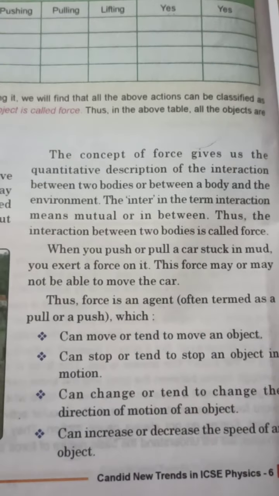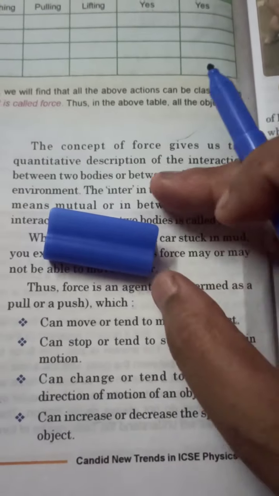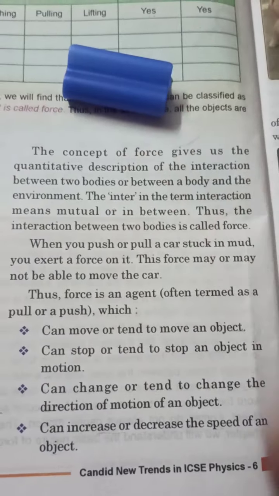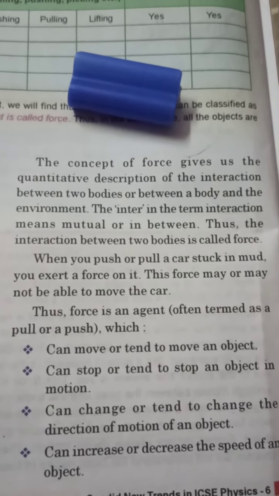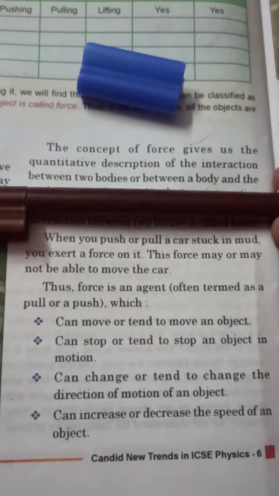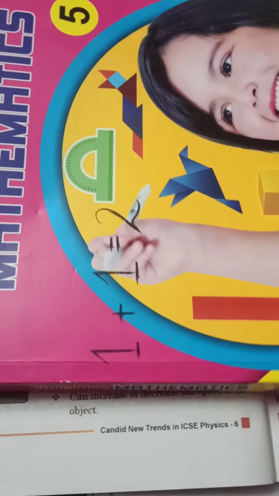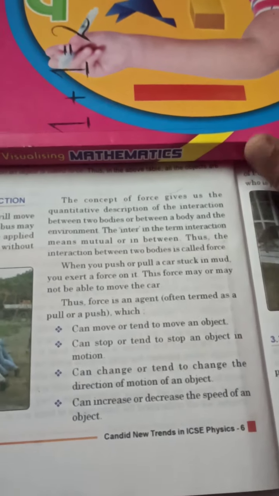See, if I have to move this cap, I have to apply very little force, right? But if I have to move this pen, I have to apply a little bit more force. If I have to move this book, I have to apply more force than for that pen.